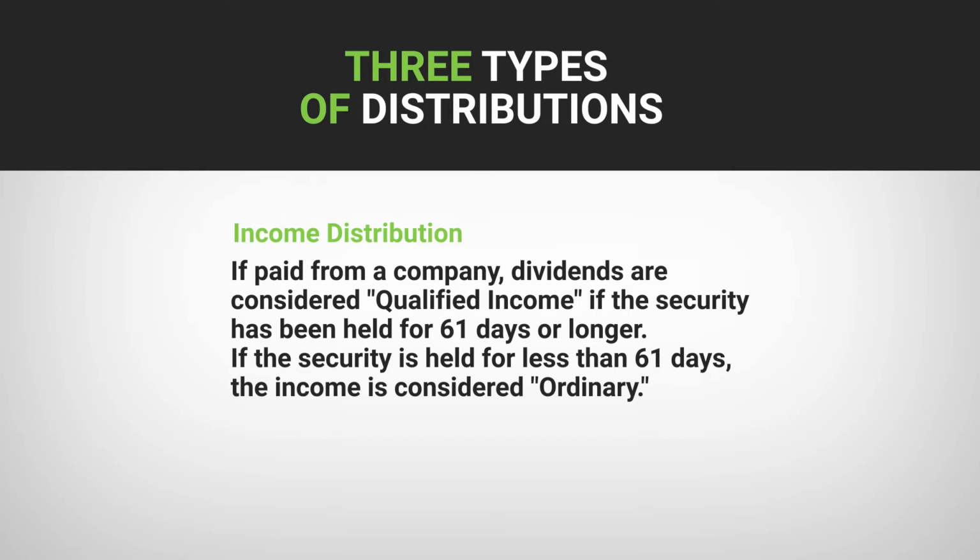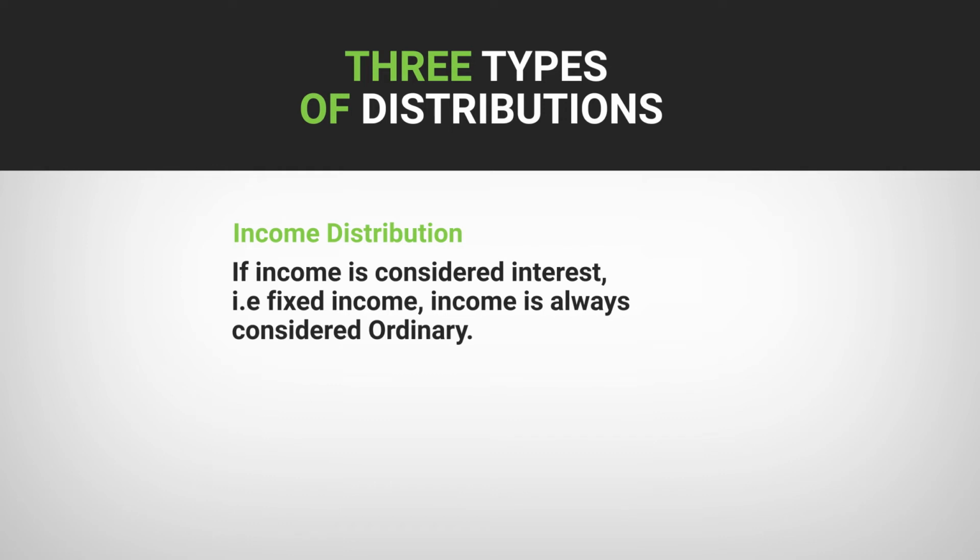If you're day trading these securities, you hold for less than 61 days, then the income is considered ordinary. We're going to talk about the taxation of these different types of incomes in a second. Okay. If the income is considered interest, for example, if you have a fixed income fund that you're buying, that income is always ordinary no matter how long you own it.